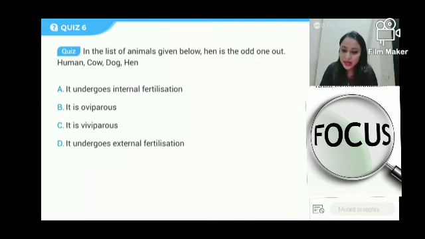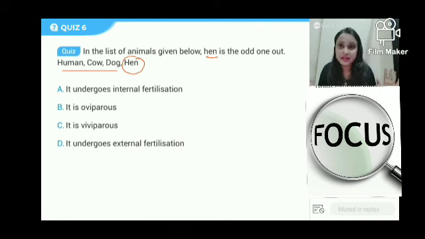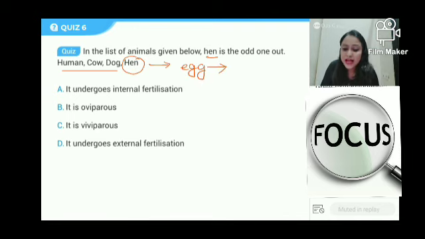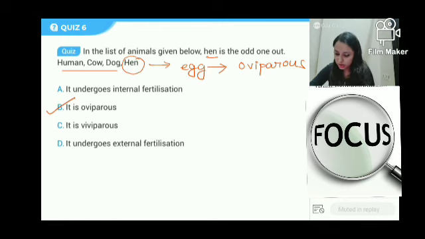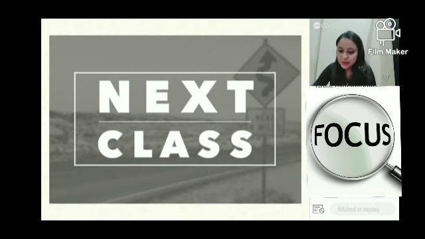So yes, Aradhana just explained before you leave. Out of this, we have been told कि hen is the odd one. So if you see all these animals, they will give birth to young ones. They give birth to babies. But only hen will lay eggs. अब अभी अभी मैंने बताया, those who lay eggs, what do we call it? We call it oviparous. Oviparous animal बोलते हैं. So therefore it is oviparous. ठीक है?